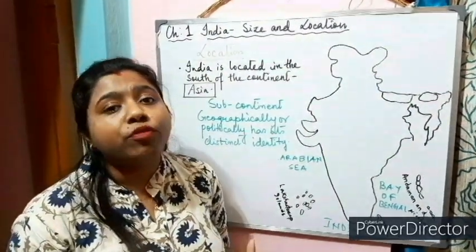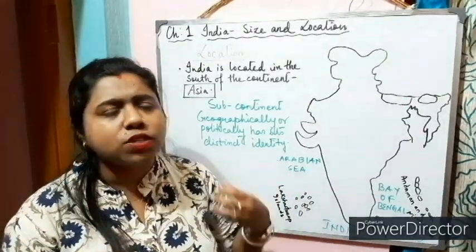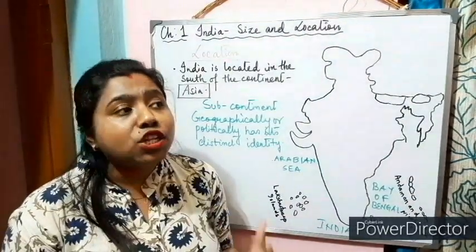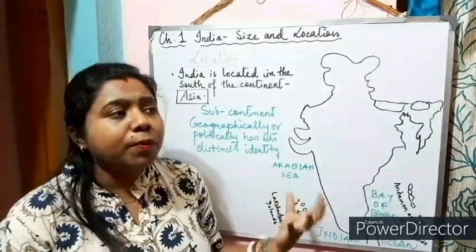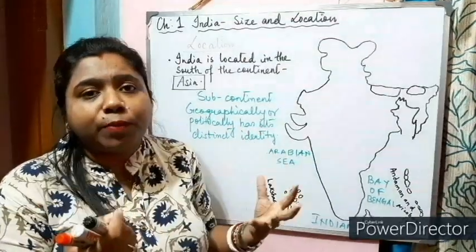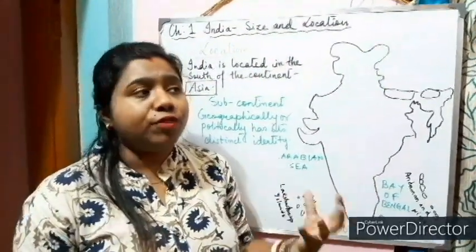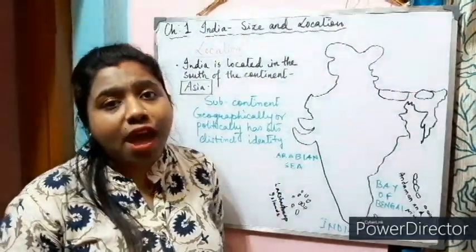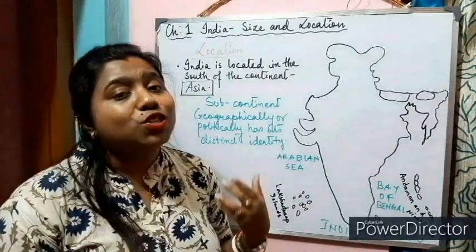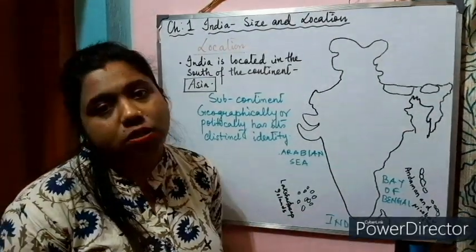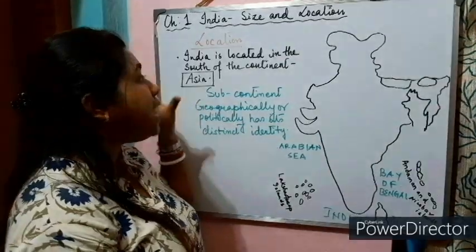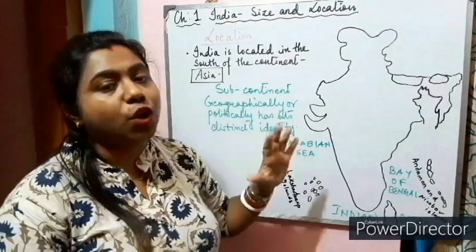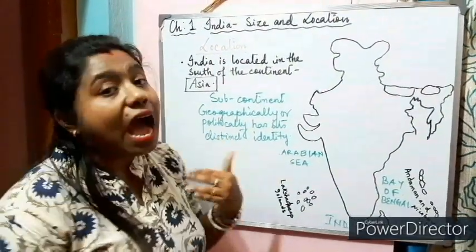India has its own physiographic divisions like the plains, plateaus, deserts, coastal areas, the islands. It has its own vivid culture, tradition, heritage. There is intermixing of people coming from different religions. They speak different languages, having different food patterns. The climatic condition of India is separated from the rest of Asia. So that makes India a subcontinent, that is a part of the continent Asia, but it is not a continent, with its own geographical and political identity.